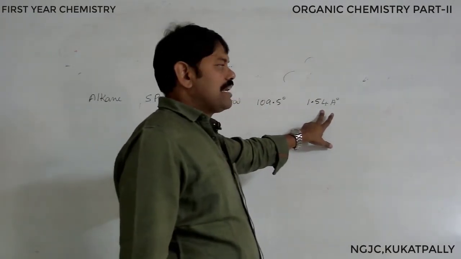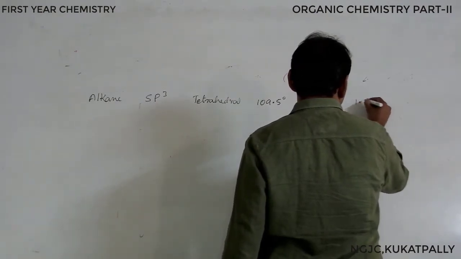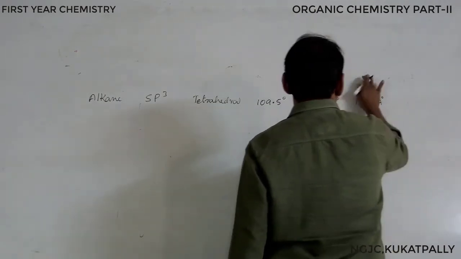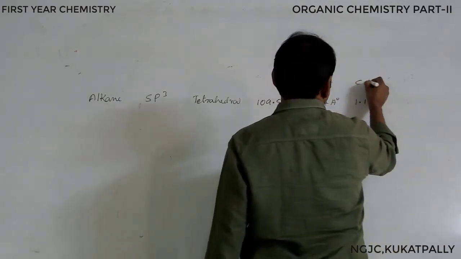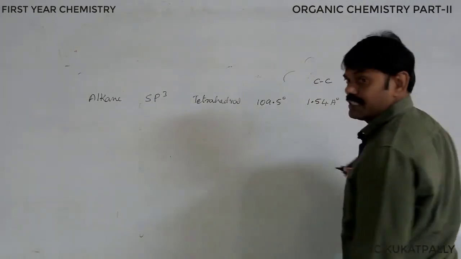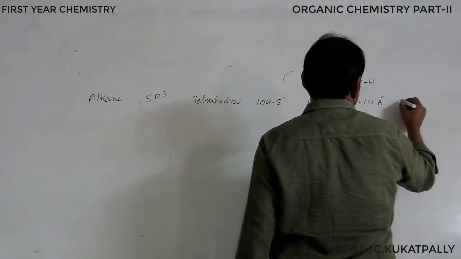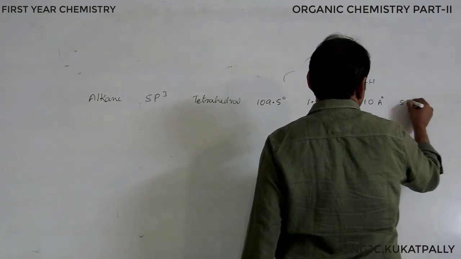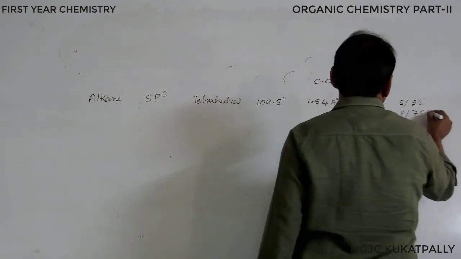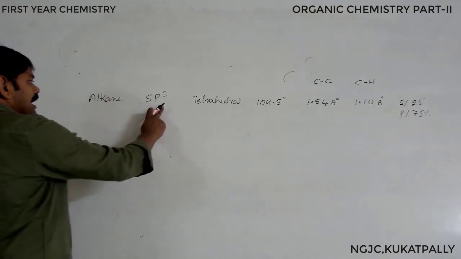The bond length between carbon and carbon is 1.54 angstroms, and between carbon and hydrogen it is 1.10 angstroms. As for the percentage, the s character is 25 percent and the p character is 75 percent. This is what we need to remember.